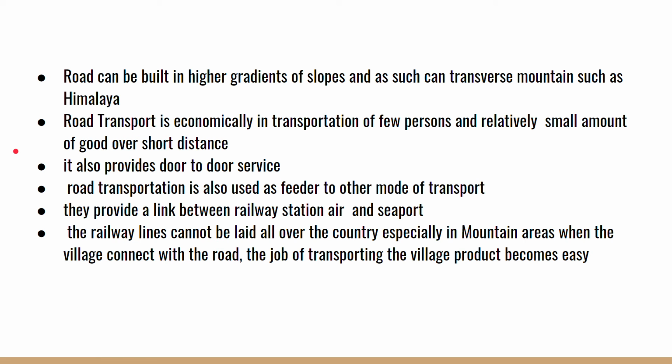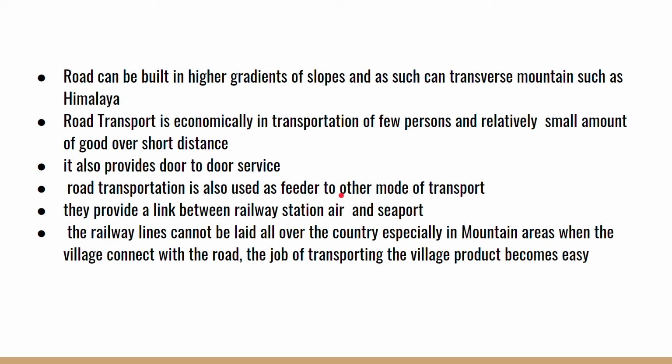Now, road transport is economical in the transportation of a few persons and a relatively small amount of goods over short distances. It also provides door-to-door services. Yes, it does.